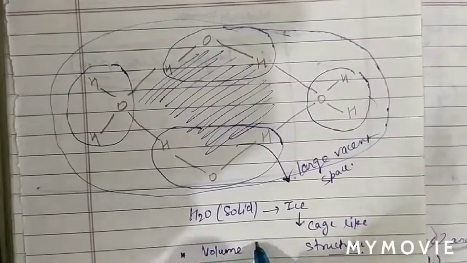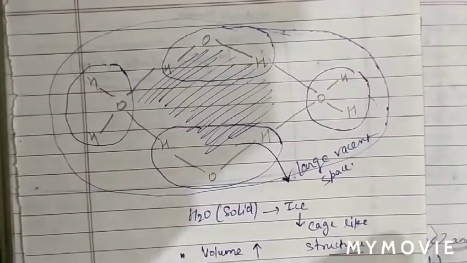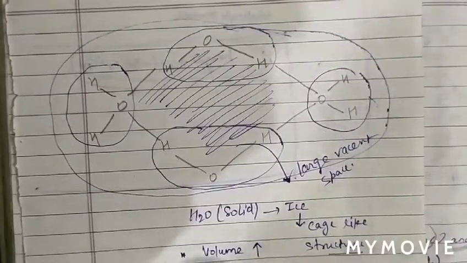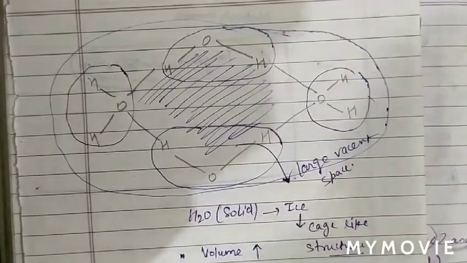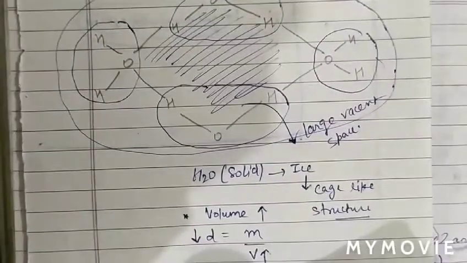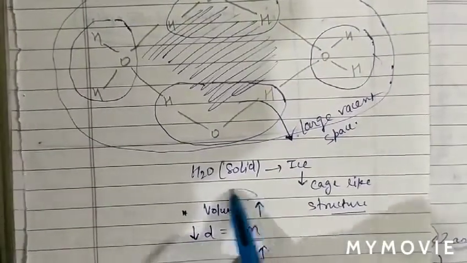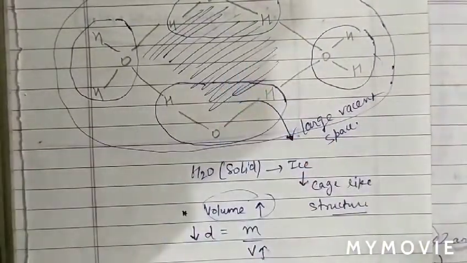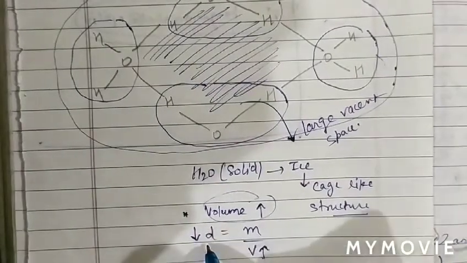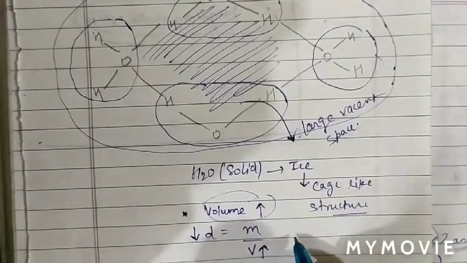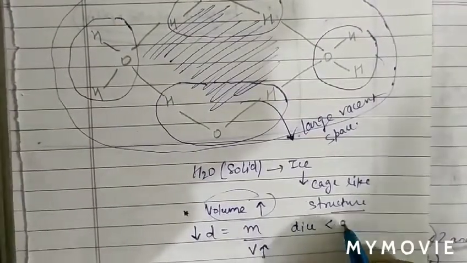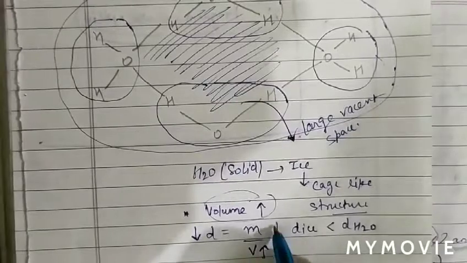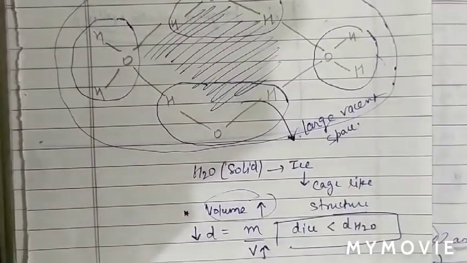So basically the volume is high, and we know density is mass upon volume. So when volume is high, it means density is low. Therefore, as volume is high due to large vacant space, density is low. Therefore the density of ice is less than the density of water.